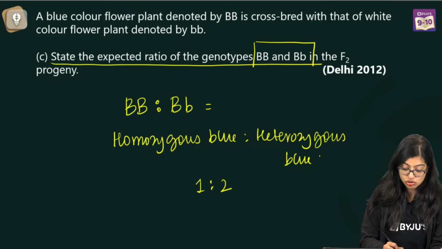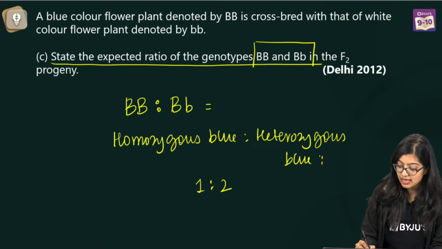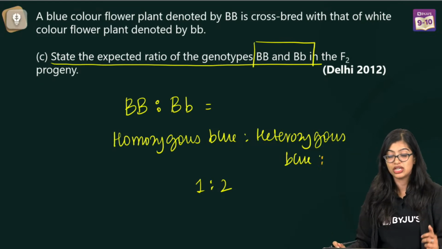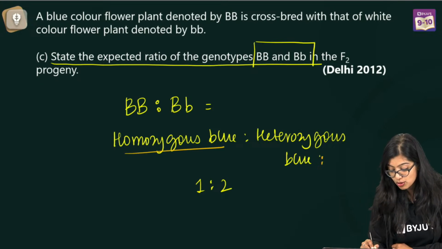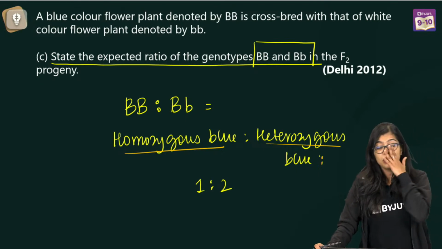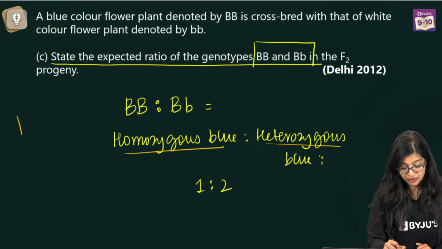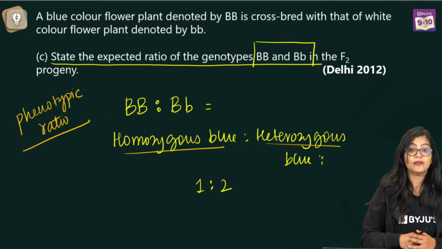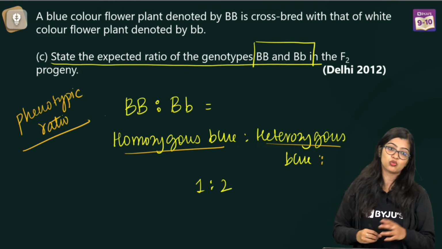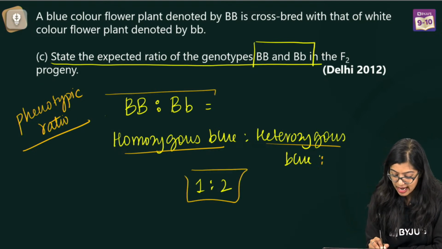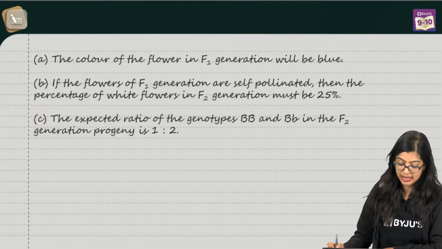Now, when will 1:2:1 come in the picture? When I am considering my white flower also. But here nobody is talking about my white flower. They want to know what is the expected ratio of genotypes of just homozygous blue and heterozygous blue. Then it will be 1:2, right? Now, when will you say 3:1? 3:1 is a phenotypic ratio. Okay, that is a phenotypic ratio. So in this case, you will have to write 1:2, not 1:3. Okay, 1:2. And when you are writing it, write this also. Otherwise, your answer will be incomplete.